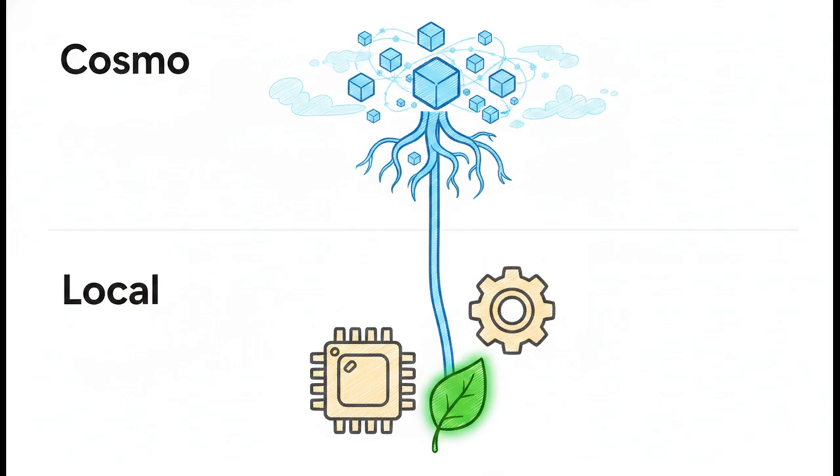The local, on the exact opposite side, represents our physical, localized edge network. It's the tangible real world. So our roots are anchored securely up in the Cosmo, but our execution leaves. They live entirely down in the local.